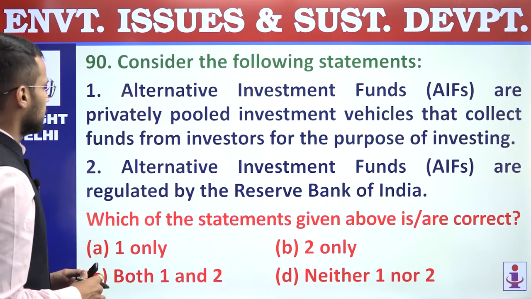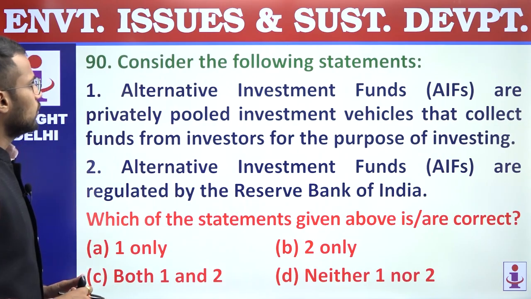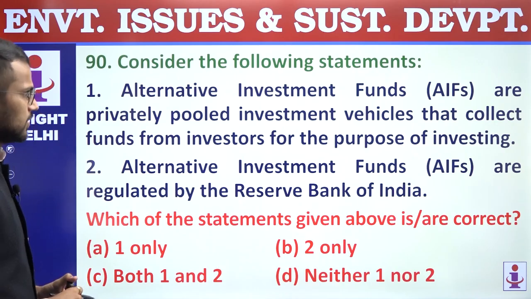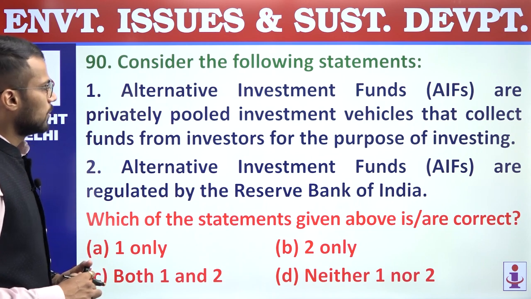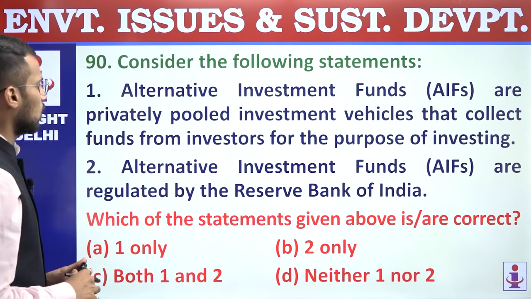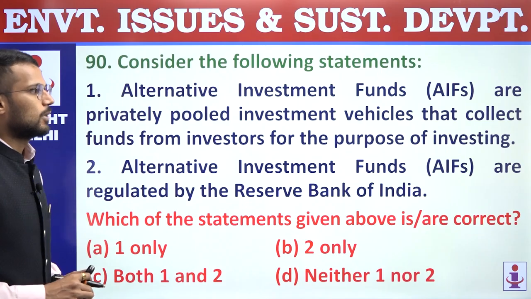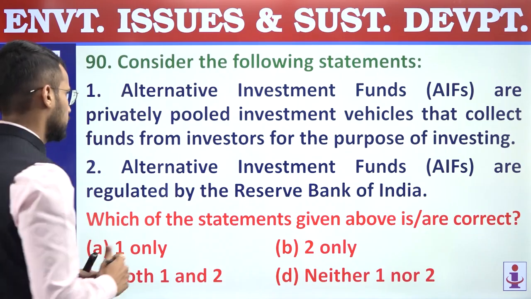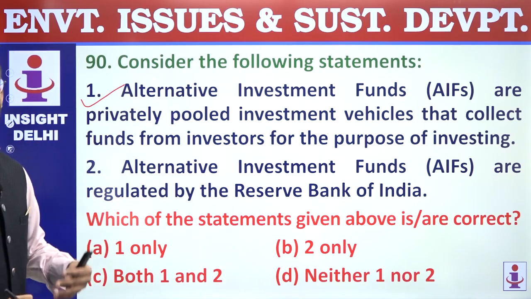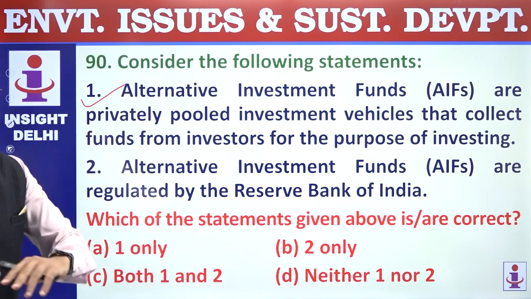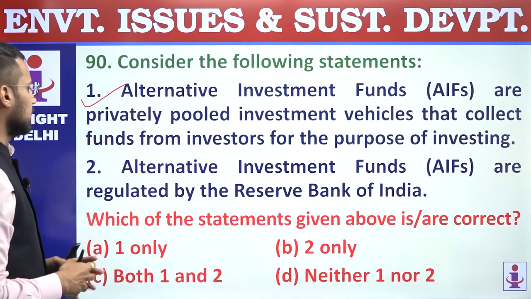Consider the following statements. First, alternative investment funds, AIFs, are privately pooled investment vehicles that collect funds from investors for the purpose of investing. So this statement is a correct statement. AIFs, they collect fund from private investors, and those funds are then invested.